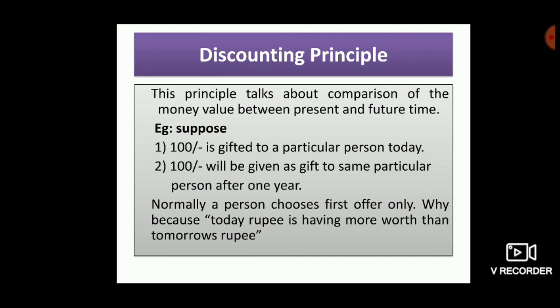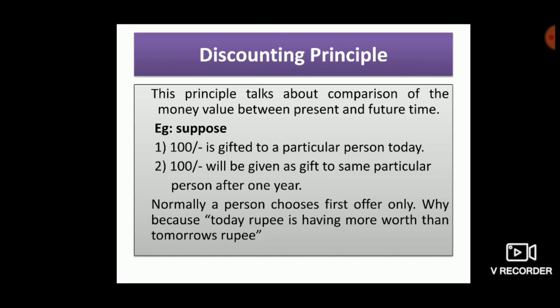This principle talks about comparison of the money value between present and future time. For example, suppose 100 rupees is gifted to a particular person today, and 100 rupees will be given as a gift to the same person after 1 year. You have two options. Look at this important point, please listen carefully to understand this example better.